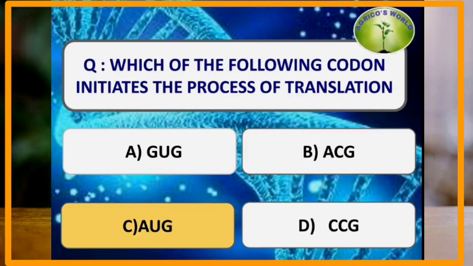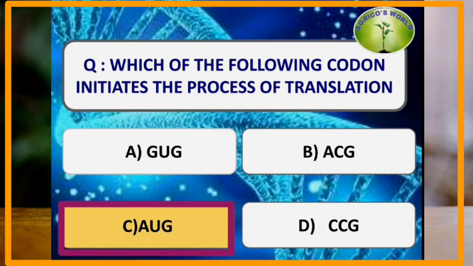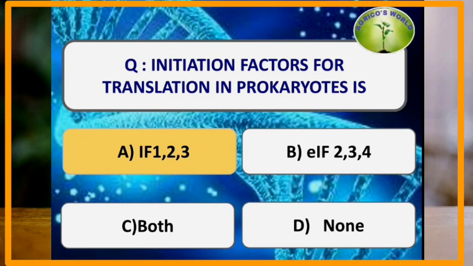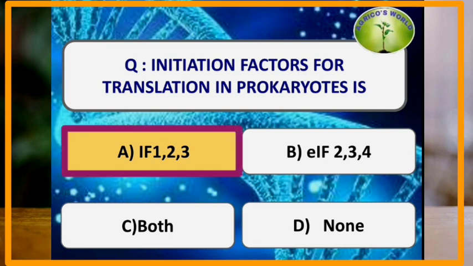Which of the following codons initiates the process of translation? The AUG codon, which codes for methionine, initiates translation. In prokaryotes, the starting amino acid in translation is N-formyl methionine, whereas in eukaryotes it is methionine. The initiation factors for translation in prokaryotes are IF1, IF2 and IF3, whereas in eukaryotes the initiation factors are EIF2, EIF3, EIF4A, E, F and G.